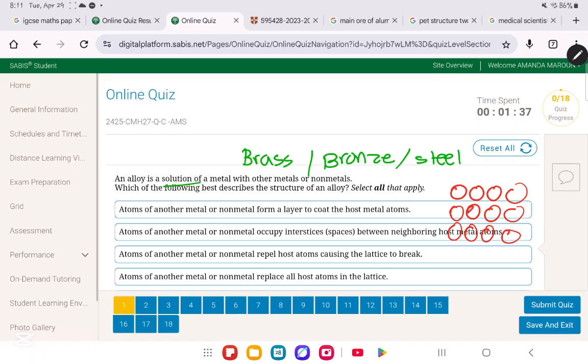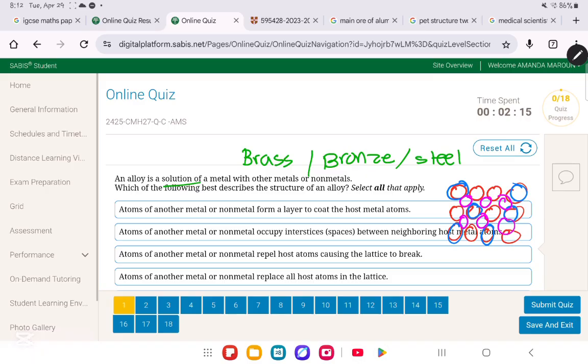So what's going to happen is either the blue metal is going to take the place of some of the red atoms, okay? So if that's the case, it will be something like this. So the other metal, which in this case is the blue metal, is going to take the place of some of the particles of the red metal. So we call this what? We call this, it's going to replace some of the host atoms in the lattice. Or if we are dealing with a non-metal, the non-metal could fill in these spaces, okay?